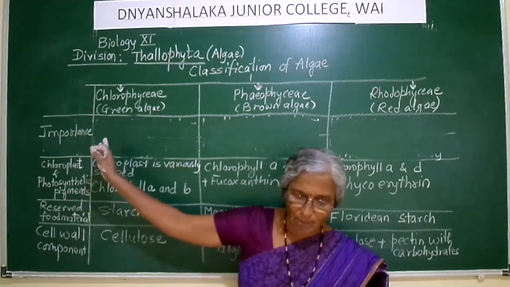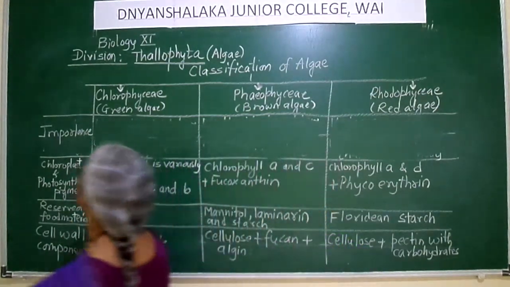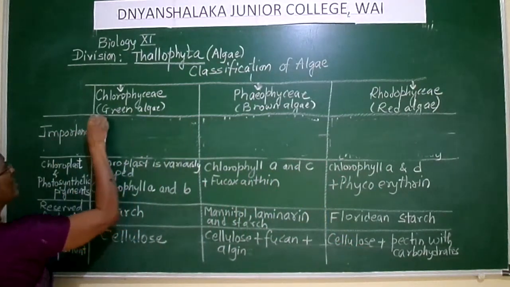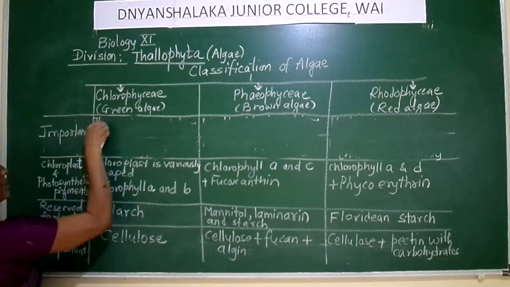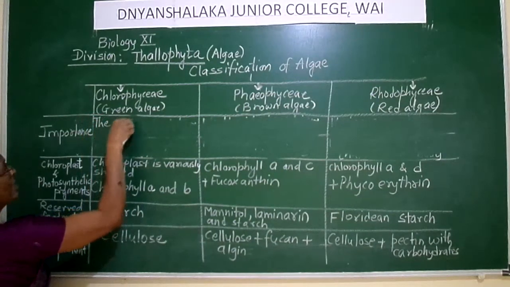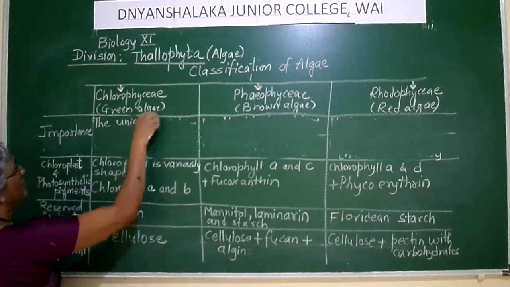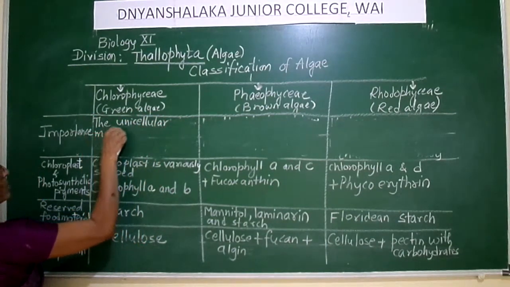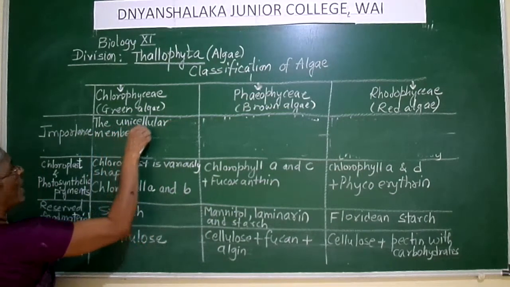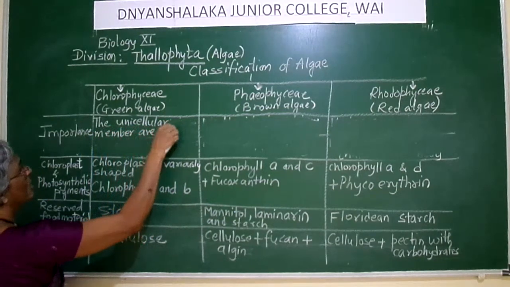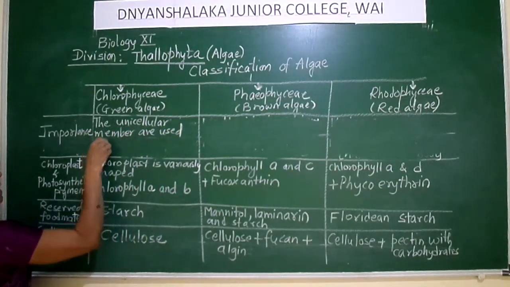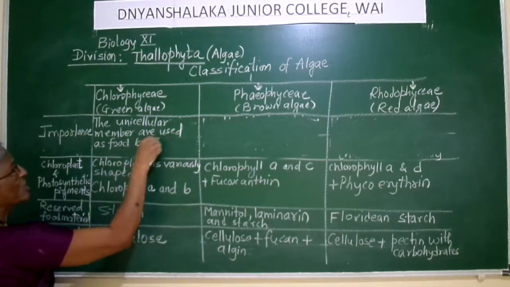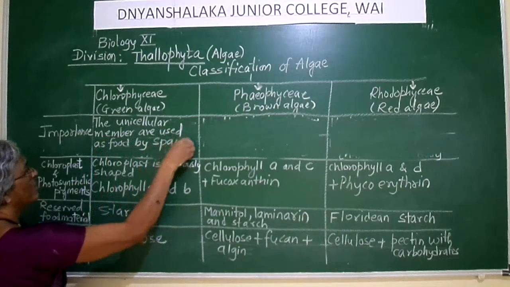So what is the most important feature of Chlorophyceae? The unicellular members are used as food by space travelers.